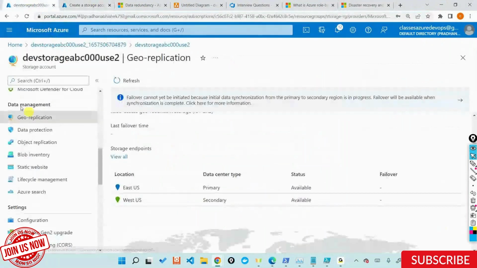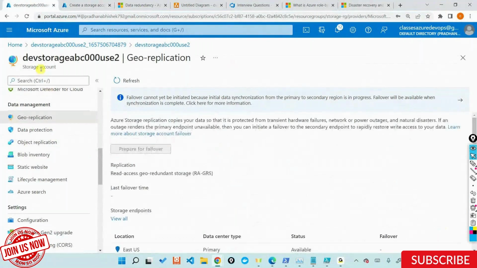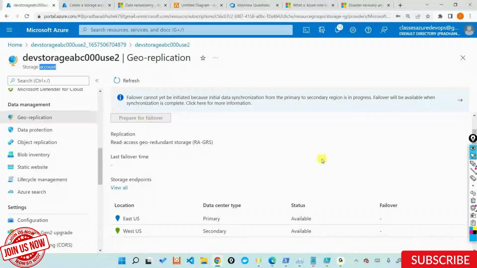So you do not really need to come with a ticket. All you need to do is come into the Azure portal, go into the storage account, go into data management, under which you have geo replication, and you can hit the prepare for failover button. This is what you can do when you come to a storage account.